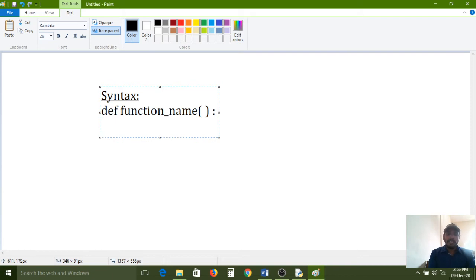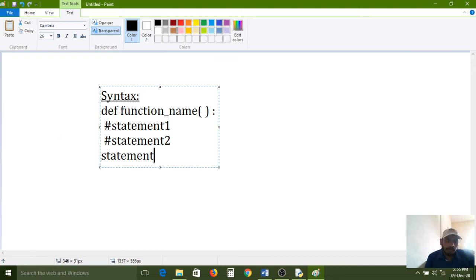After that, I am writing statements. For your understanding, I simply wrote a hash symbol because this is a comment. And one indentation space again, comment statement 2. First one is statement 1, second one is statement 2. If you remove this space, the function block is also closed. All of you carefully observe. Here I gave space, so these two statements belong to this function, and this statement does not belong to this function.